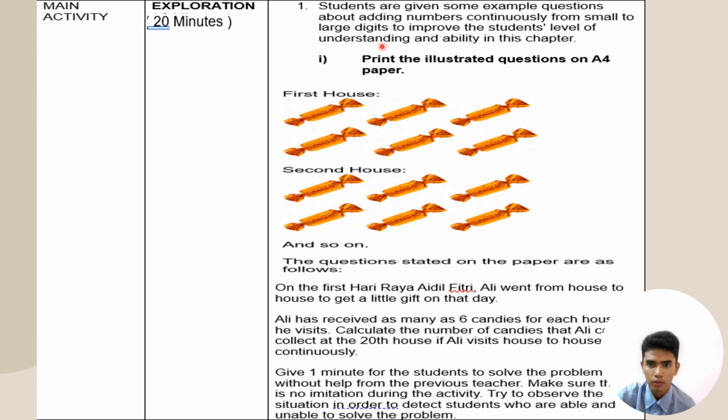So the first house, which is over here, we call it a group, which is 6 candies, and the second house we obtain from the house, which is also 6 candies, and so on. The question states on the paper are as follows.